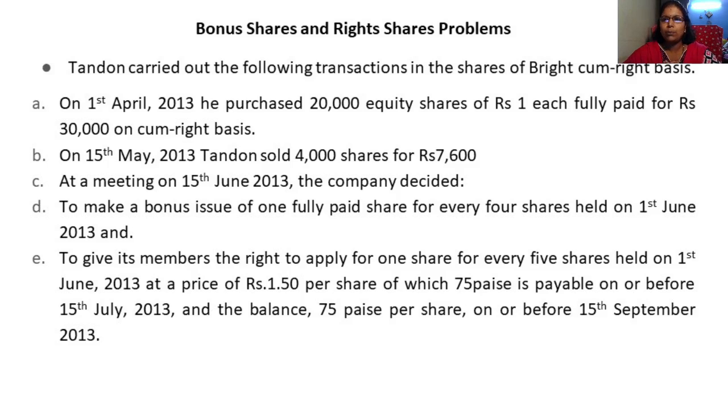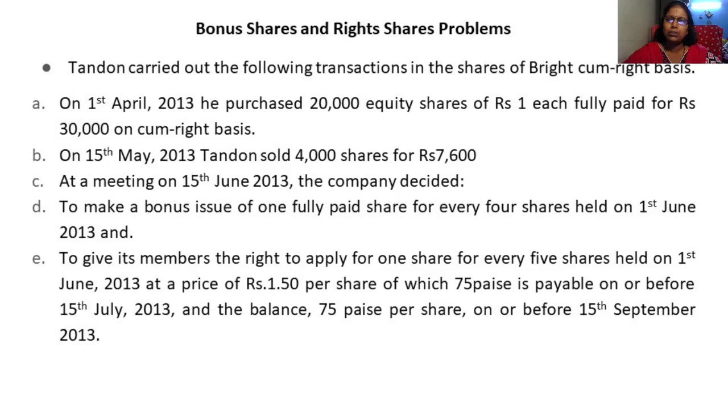Tandon, let us look at the problem. Tandon carried out the following transactions in the shares of Bright Limited on cum right basis. So cum right basis means it is about your right issues as well as cum interest basis. On 1st April 2013 he purchased 20,000 equity shares of rupees 1 each, paid for rupees 30,000 on cum right basis.